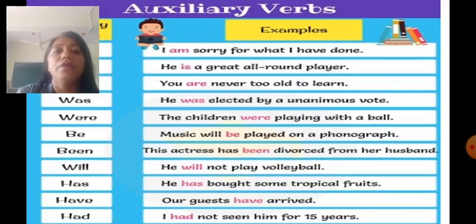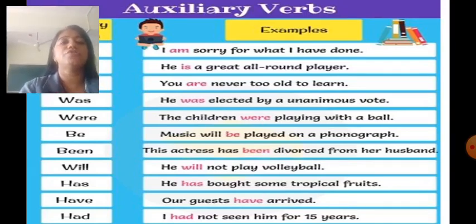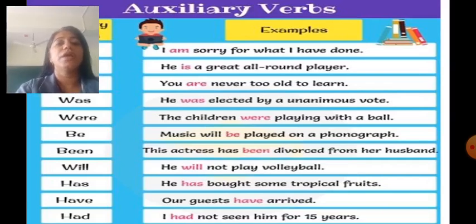Will. He will not play volleyball. Has. He has bought some tropical fruits. Have. Our guests have arrived. Had. I had not seen him for 15 years.